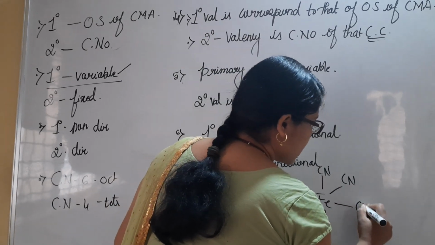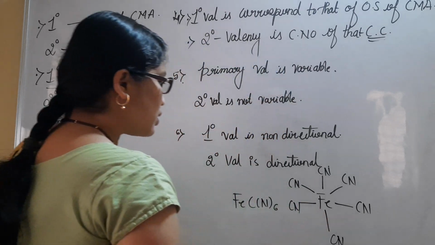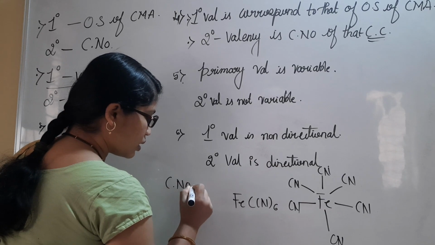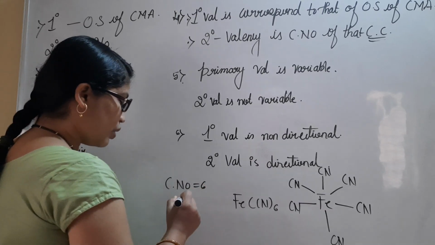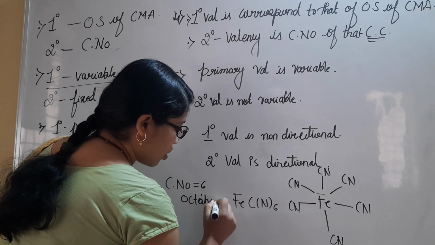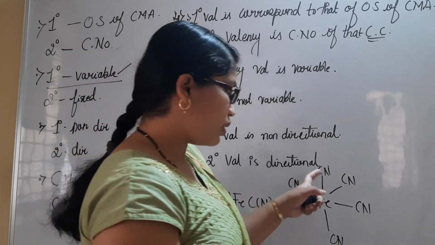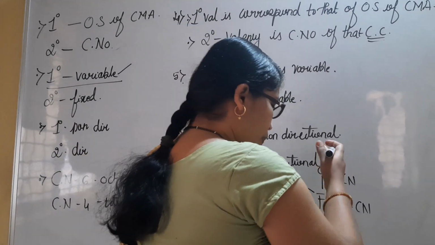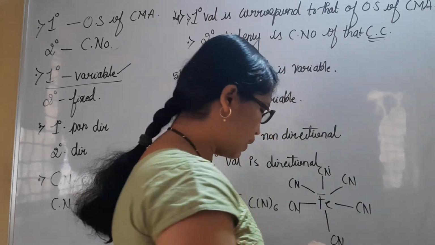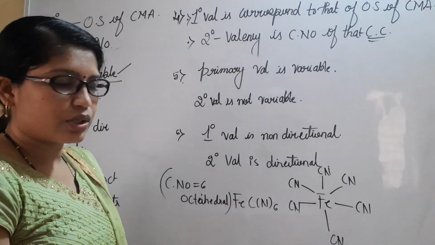Whenever we consider 6 ligands donating to the central metal atom, such a case is considered as coordination number 6. Then it is said to be octahedral. We can call it octahedral geometry. Can you see this one? This is the upper side, below side we have CN, and we have 2 cyanides at the other side. So it is said to be octahedral in nature.